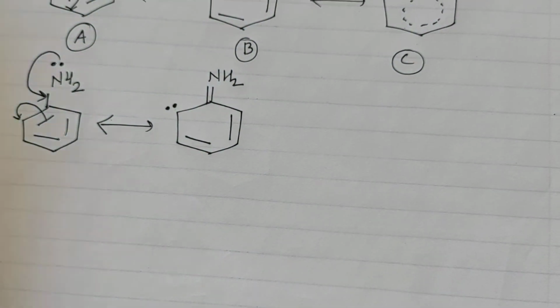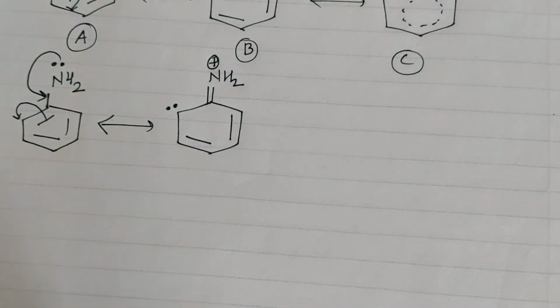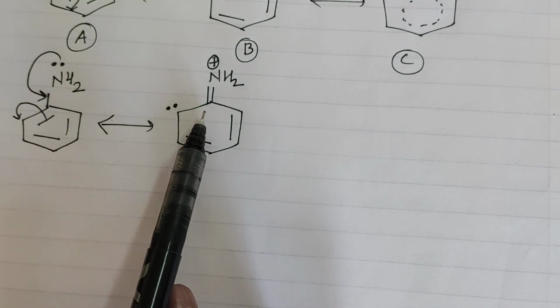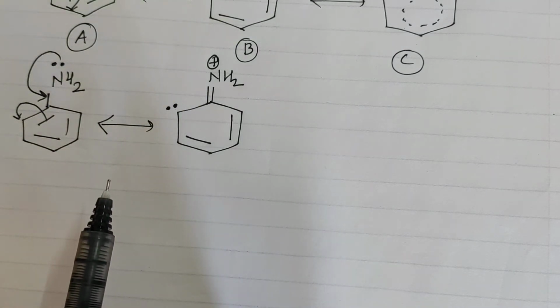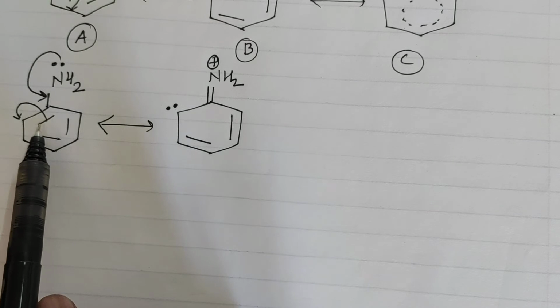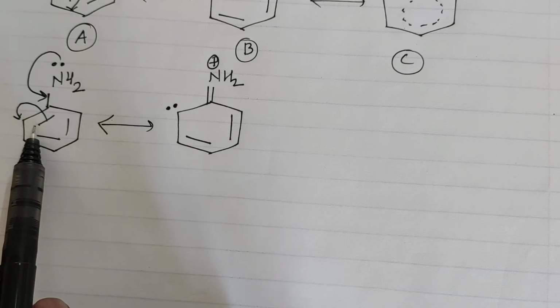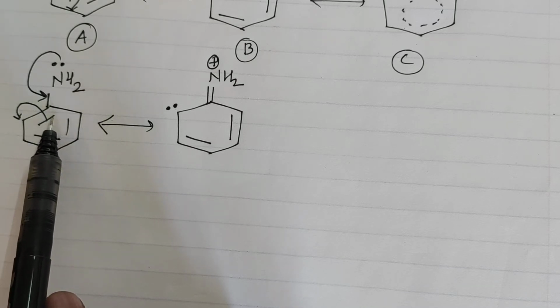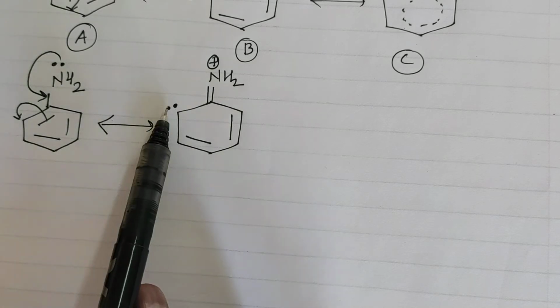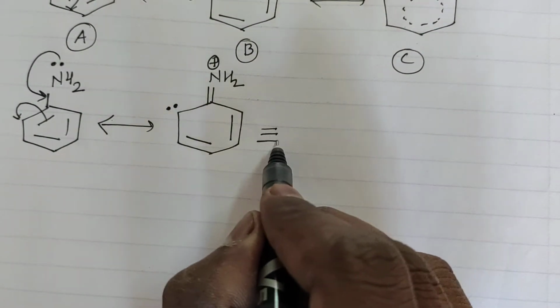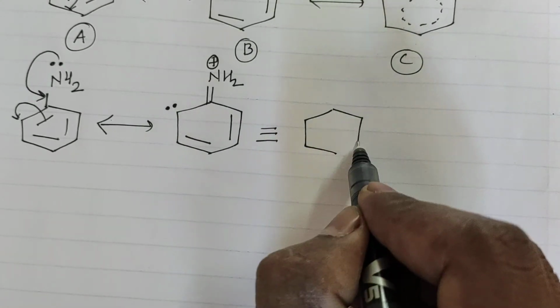One thing is remaining, the positive charge. What does it mean? It means that the nitrogen has given its electron to form this carbon-nitrogen double bond, and this pi bond is shifted here onto this carbon. This carbon has this electron already, but one more electron from this side is added here, so it has 2 electrons. That can also be represented like this.